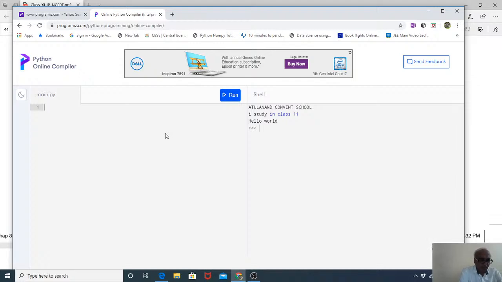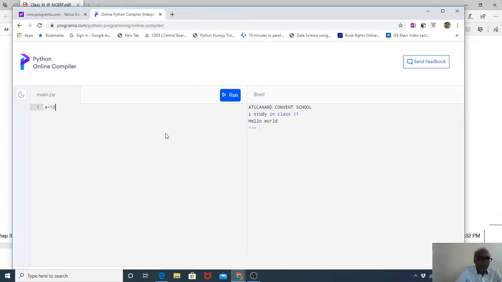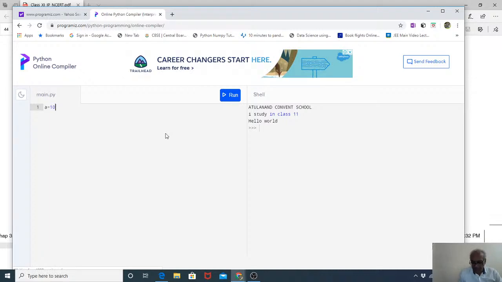Where we are going to write a, small a is equal to 10. I have written it. See? Now you understand what this is. A is a variable which is going to carry a value of 10 inside it. It is a memory location in the computer, which is the technical term they use in computer language. A is a variable and it is going to carry 10 inside it. So you can think of it like that.